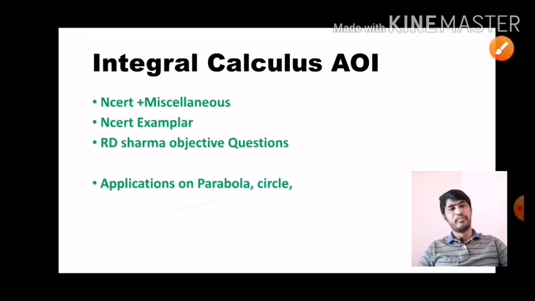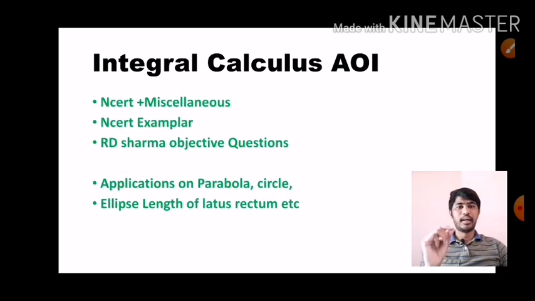And next, when it comes to applications of integrals, in the applications of parabola, whatever it is, length of latus rectum, shifted parabola, whatever problems will come, all problems and applications, especially applications, you have to practice. Then in integration we have mod problems and greatest integer function problems. These are all very important to study, because these problems will come in the JEE exams. When you are not in touch with these problems, when you look at the paper it feels difficult. Keep watching this video until the last, you'll get a good idea about how to face the JEE exam July 2020.